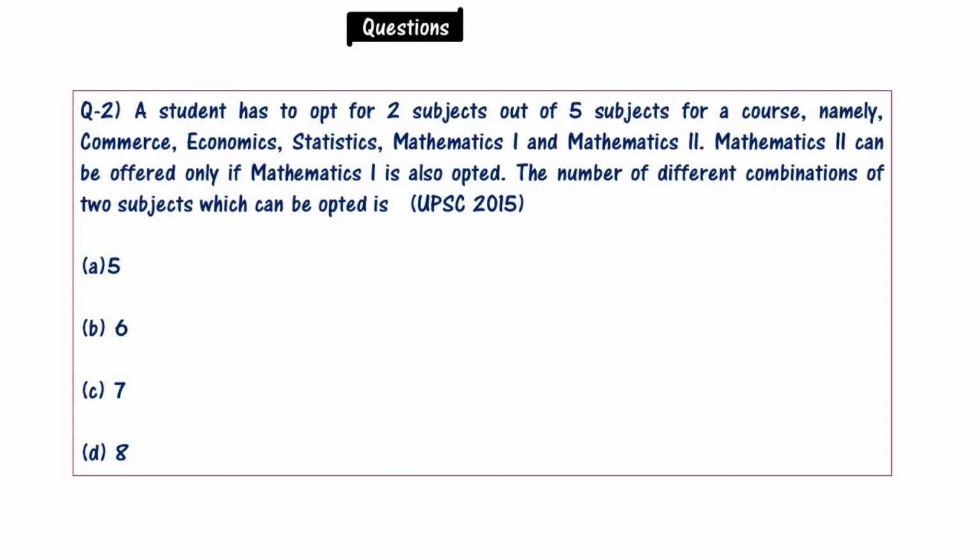Now comes question number 2, that is also from UPSC 2015. A student has to opt for 2 subjects out of 5 subjects for a course, namely Commerce, Economics, Statistics, Mathematics 1 and Mathematics 2. Mathematics 2 can be offered only if Mathematics 1 is also opted. The number of different combinations of 2 subjects which can be opted is, options are 5, 6, 7, 8. Please solve this question.